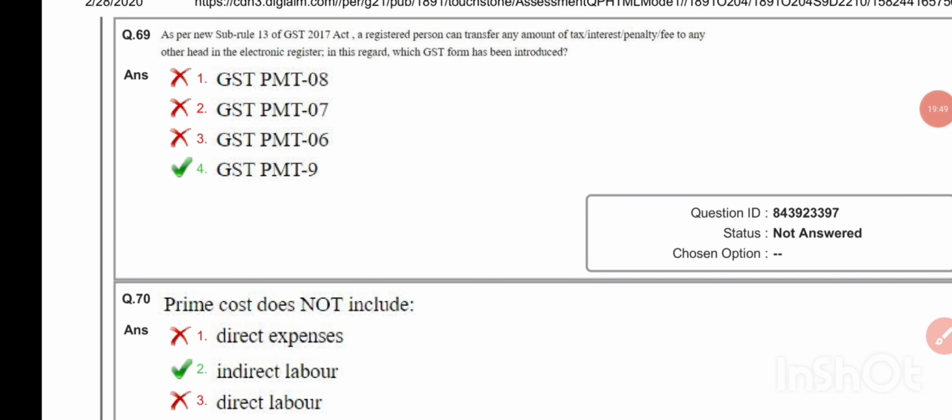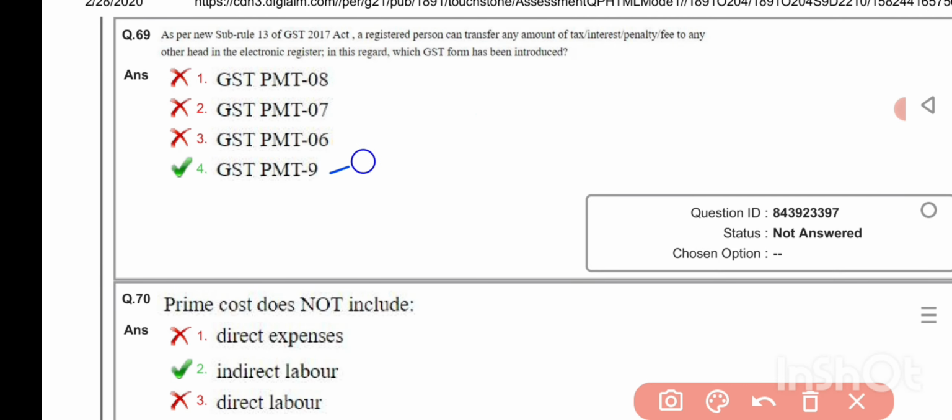As per new sub rule 13 of GST 2017 Act, a registered person can transfer any amount of tax, interest, penalty, fee to any other head in the electronic register. In this regard, which GST form has been introduced? GST PMT 9. Prime cost does not include indirect labor.